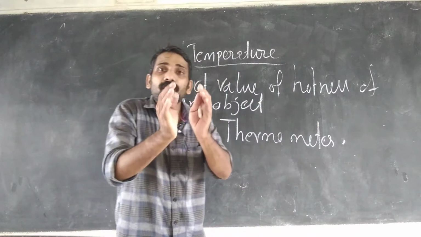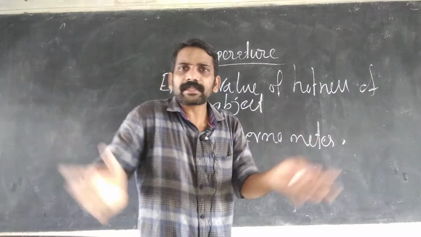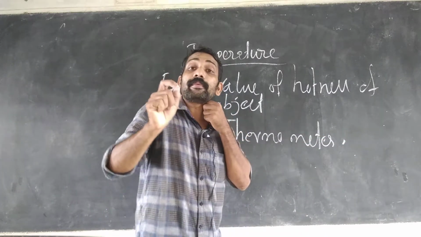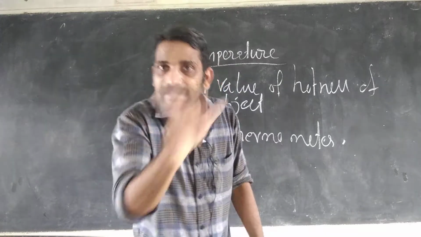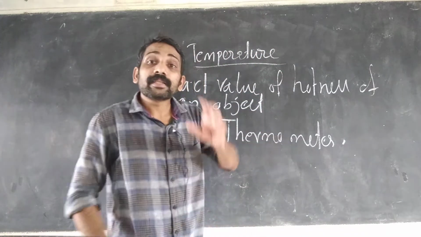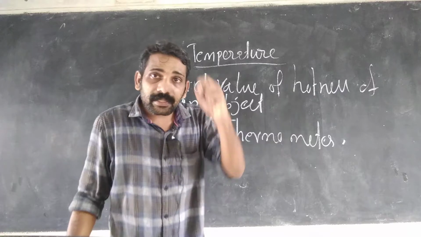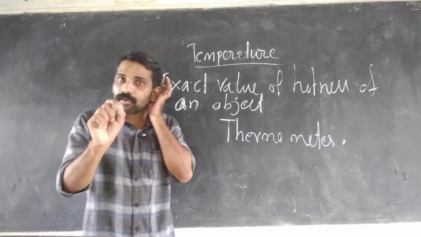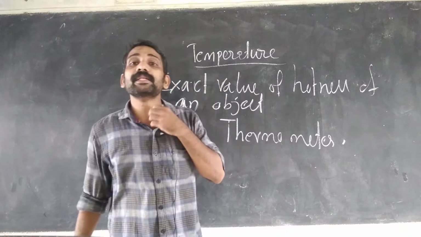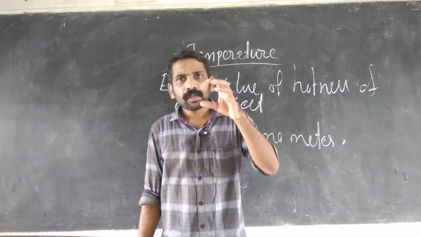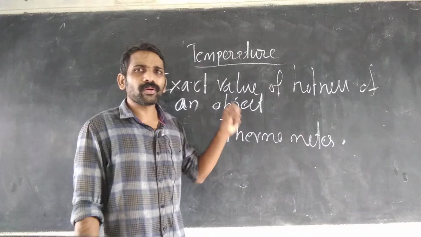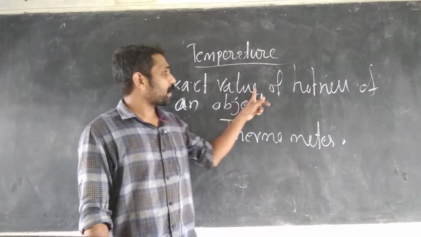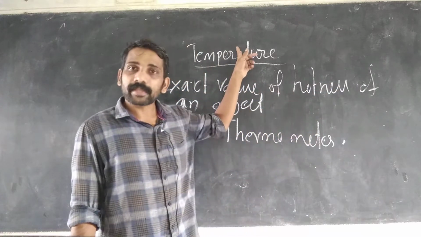The exact value of hotness is temperature. For measuring it, there is a device called a thermometer.